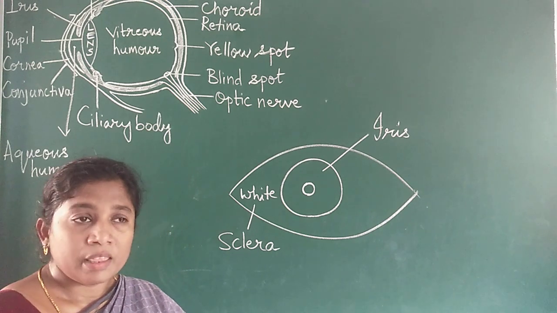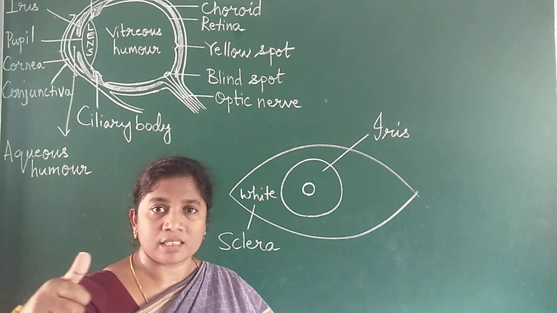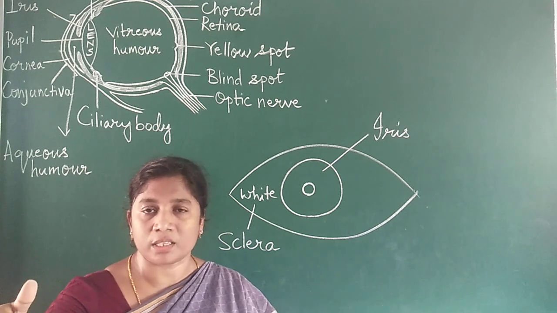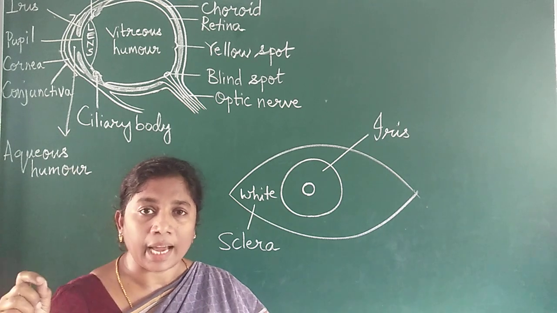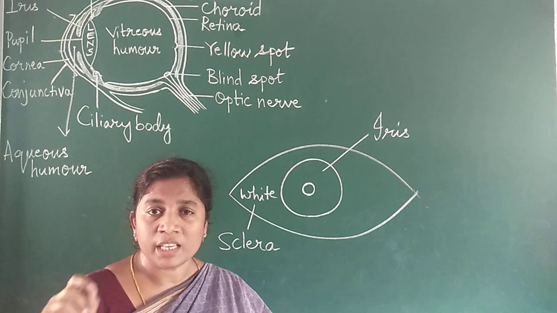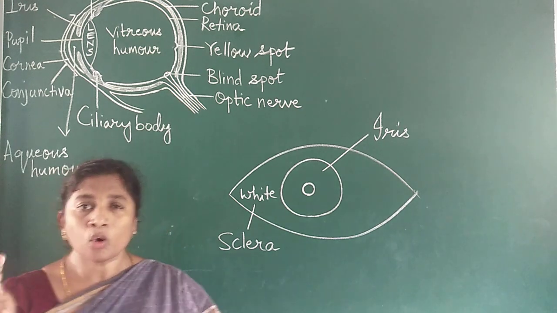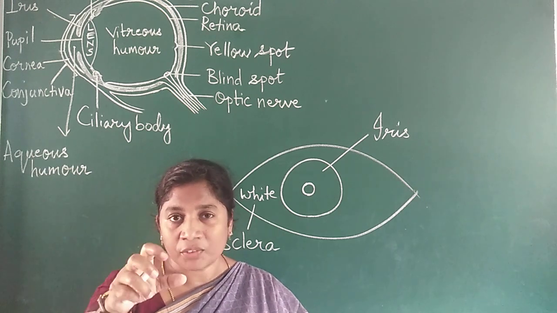Just like how fingerprints vary from person to person, and no single person has the same fingerprint, the iris also varies from person to person. No two persons in this world have the same iris.